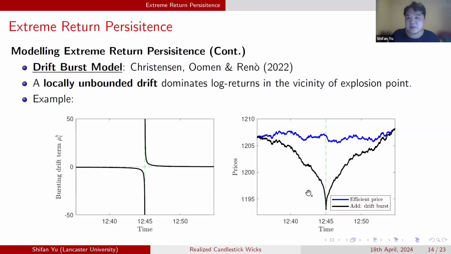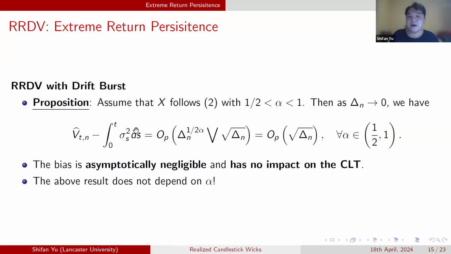And now let's look at how our estimator behaves when there is a drift burst. This is the estimation bias of our estimator, and this is the asymptotic order of the bias. It consists of two parts.